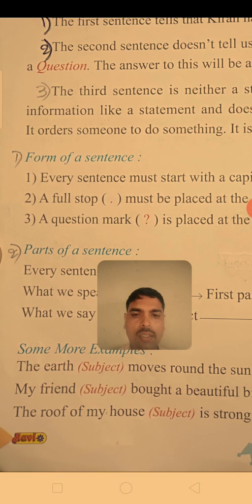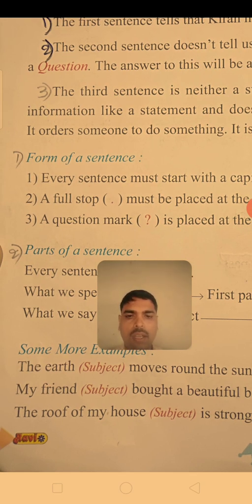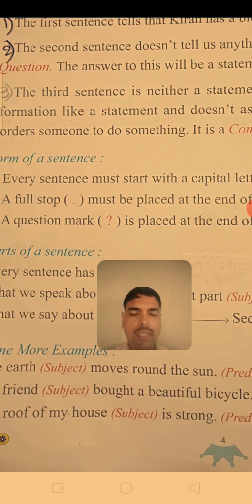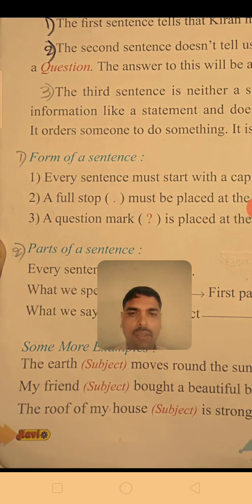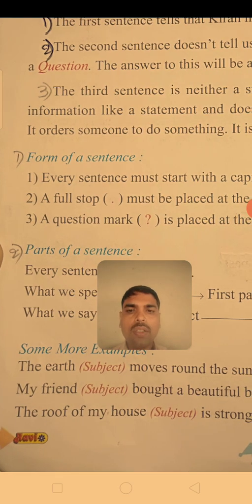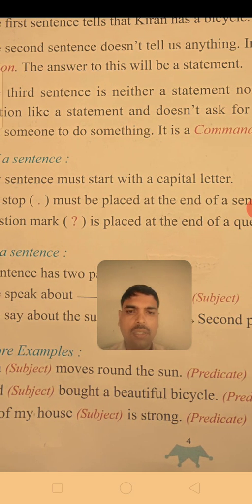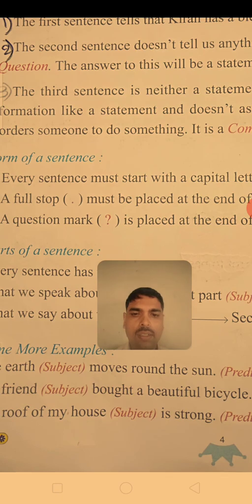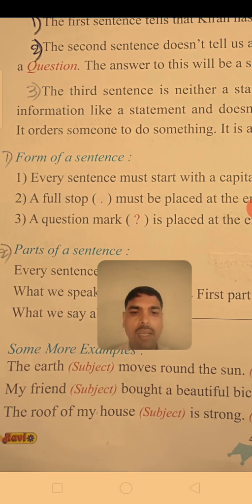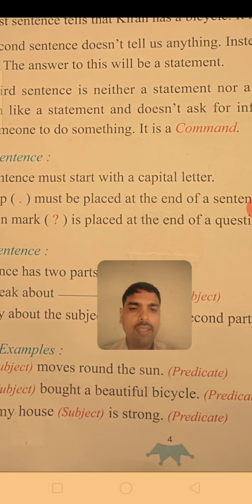And in the next example: the roof of my house is strong. What is strong here? We are speaking about the subject. So the roof of my house is the subject, and "is strong" is the predicate.